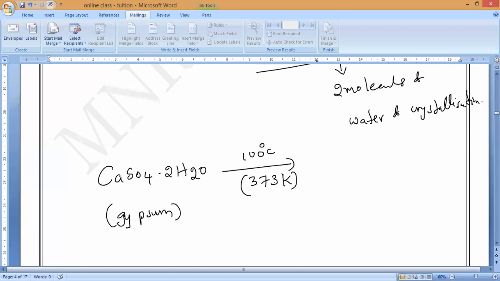Both are important. CaSO4.2H2O is gypsum. If we heat it till 373 Kelvin, we get POP, CaSO4 dot half H2O.